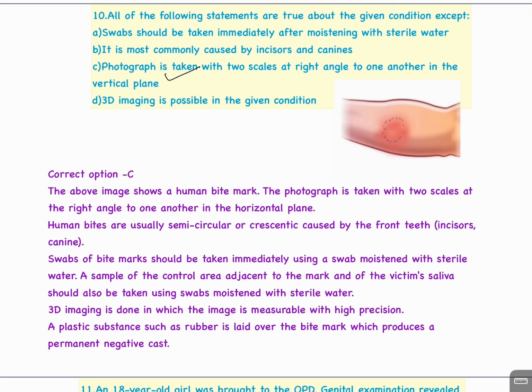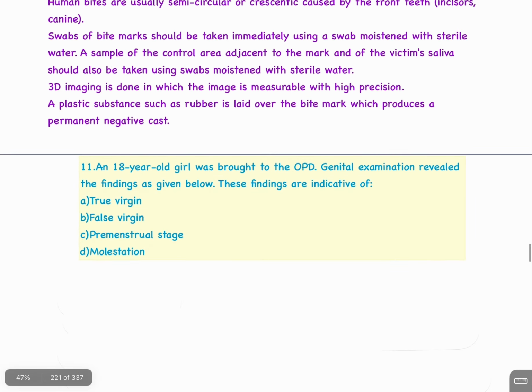Swab of bite mark should be taken immediately using a swab moistened with sterile water. A sample of the control area adjacent to the mark and of the victim's saliva should also be taken using a swab moistened with sterile water. 3D imaging is done in which the image is measurable with high precision. A plastic substance such as rubber is laid over the bite mark, which produces a permanent negative cast.